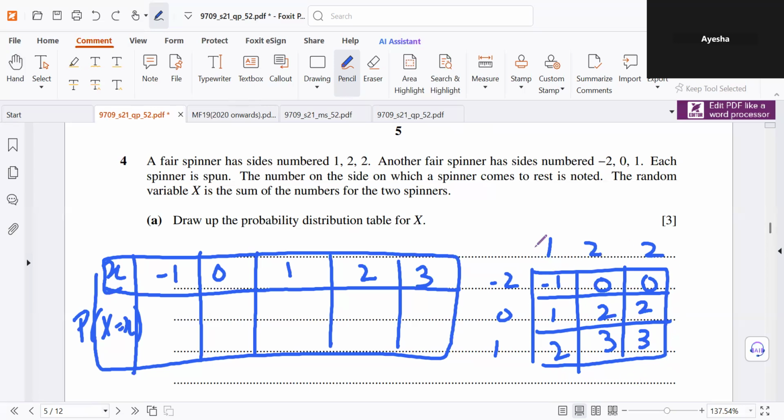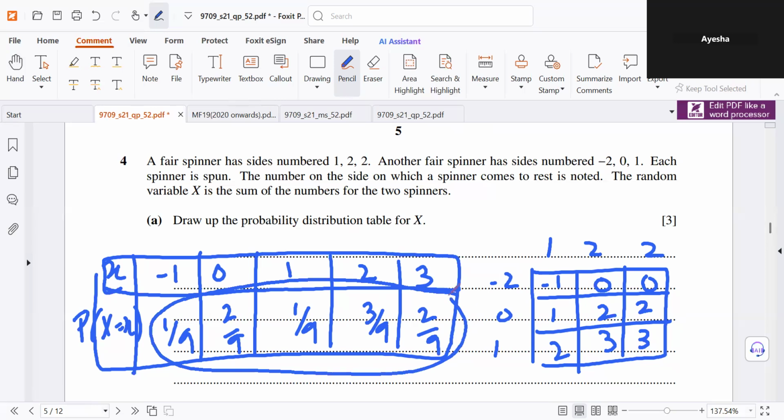The probability of getting a 0 is 2 by 9. Then 1 by 9. Then 3 by 9. And then 2 by 9 again. You can verify your working by adding these up, and this should come out to be 1. Yes, we're getting 9 by 9. That means most likely we got the table right.